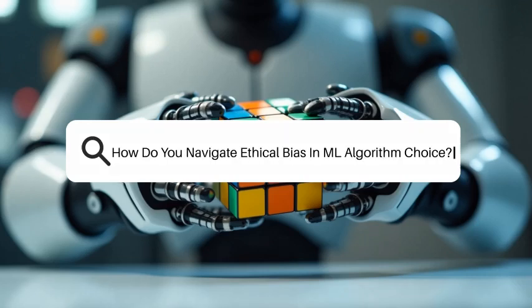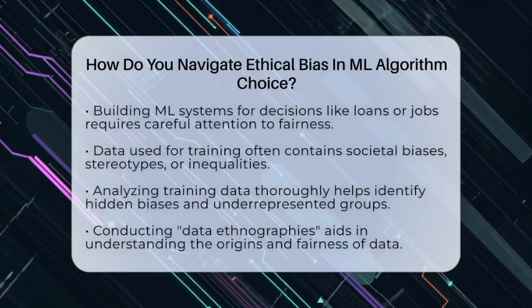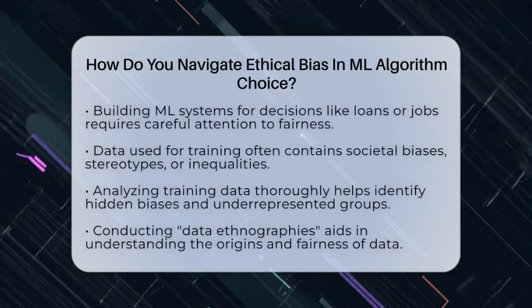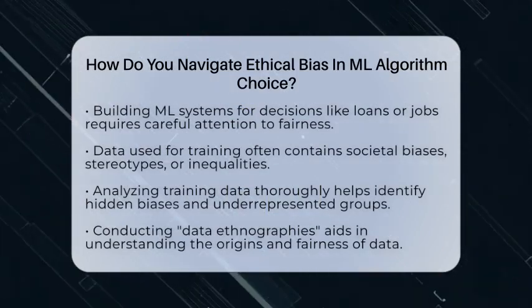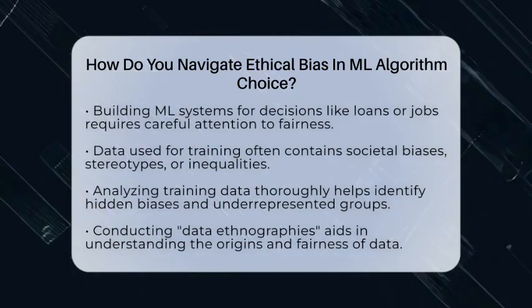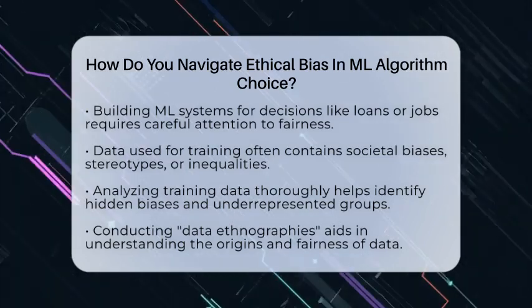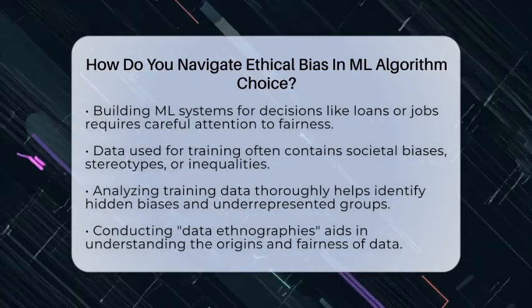How do you navigate ethical bias in ML algorithm choice? Imagine building a machine learning system that helps decide who gets a loan or job. If you're not careful, the system might unfairly favor some groups over others. That's why understanding how to navigate ethical bias when choosing machine learning algorithms is so important.